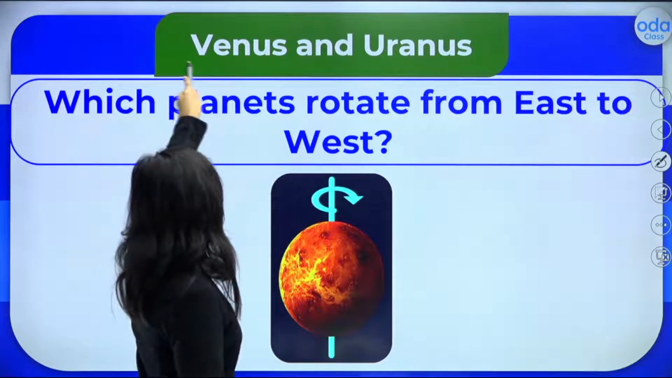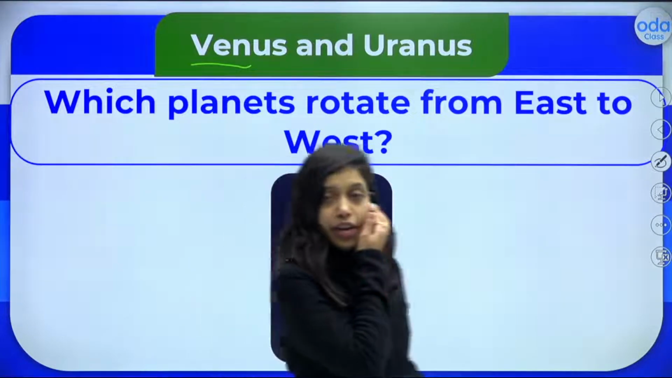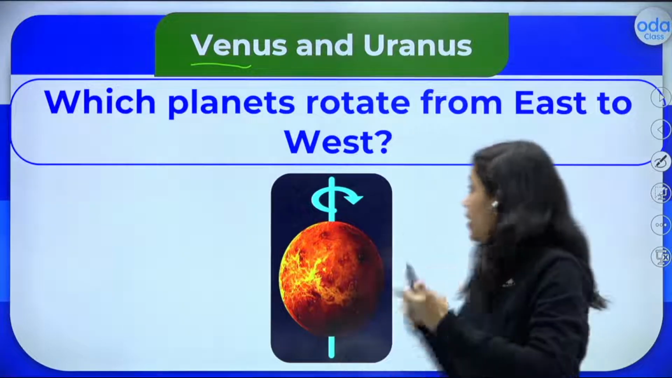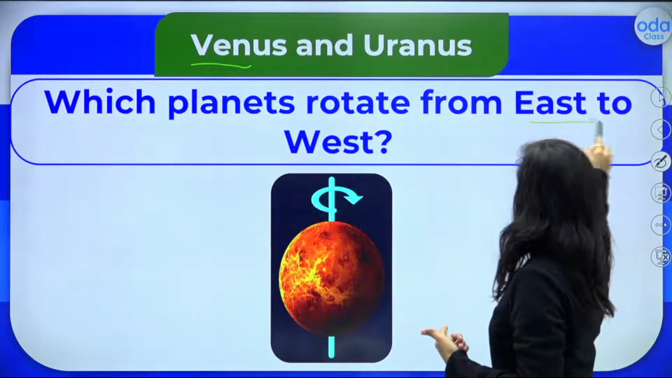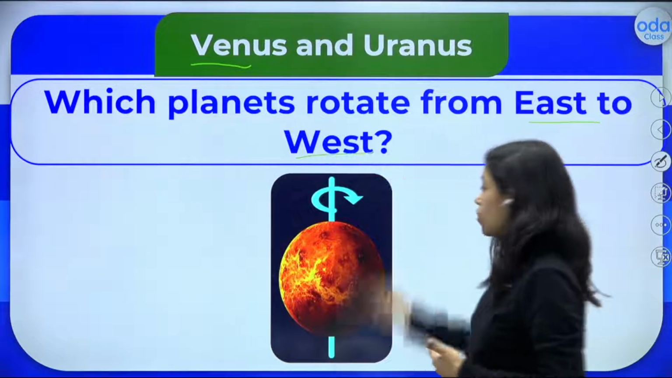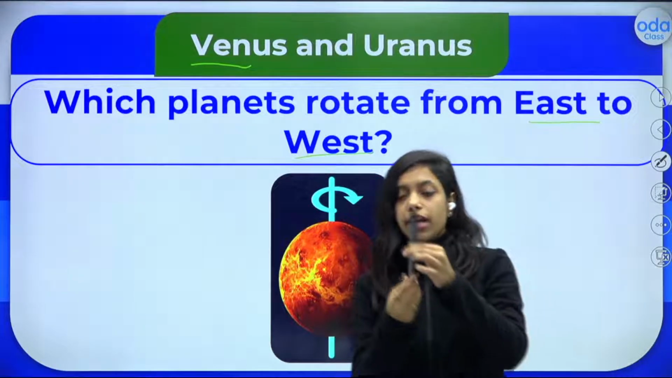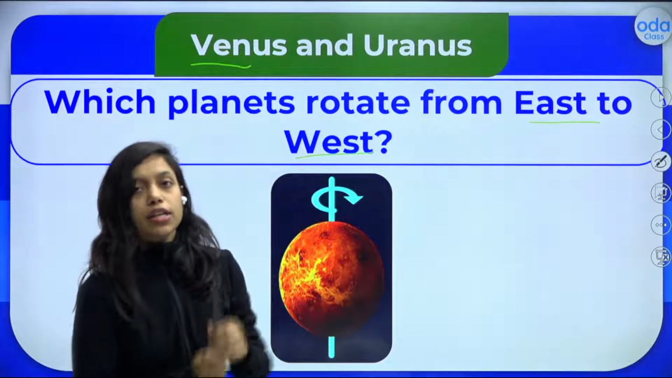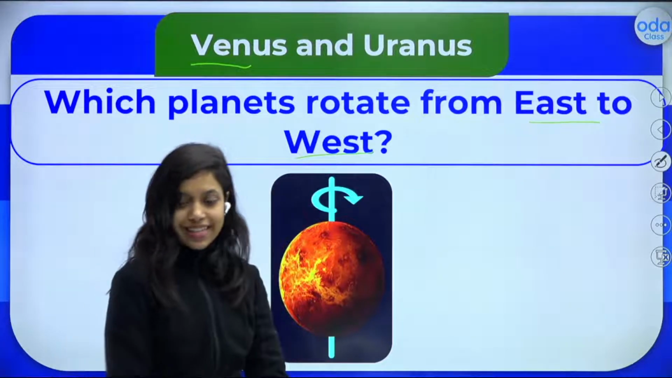The answer is Venus and Uranus. Venus and Uranus actually rotate from east to west. Completely different. Earth rotates from west to east, but Venus and Uranus rotate from east to west. I hope it is clear.